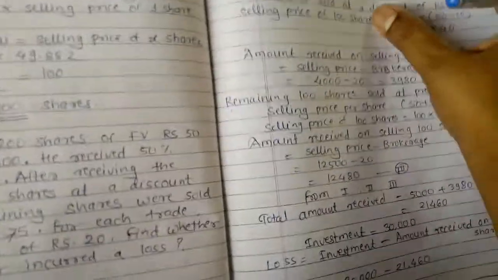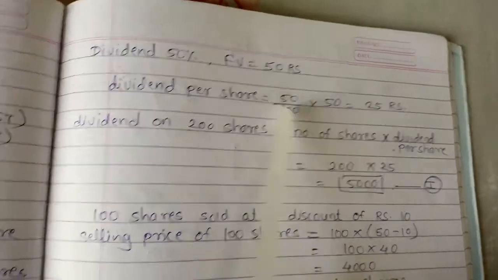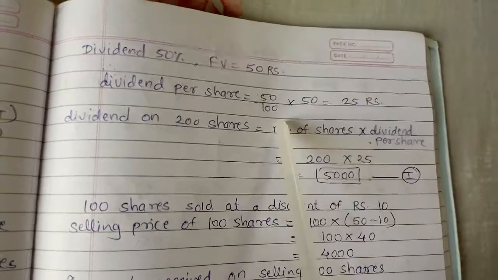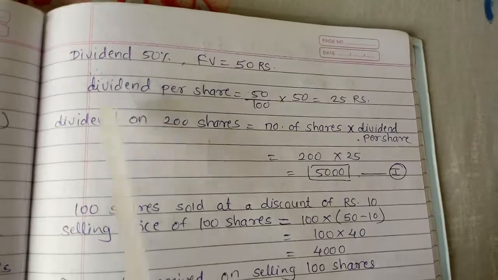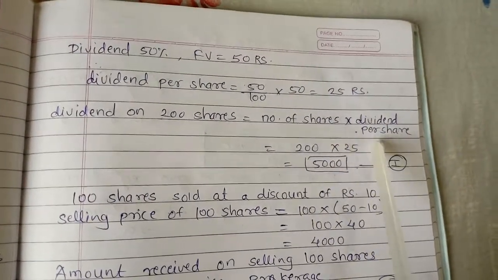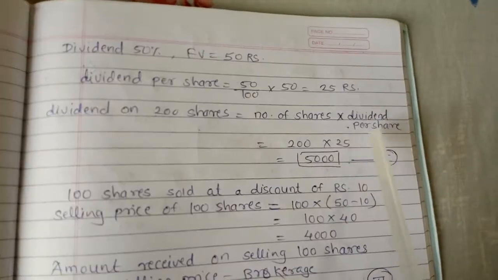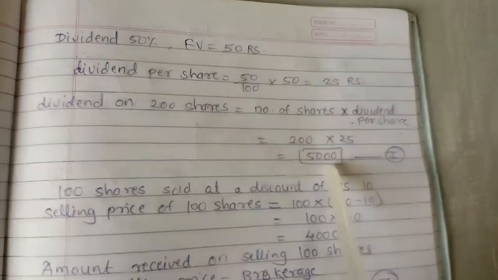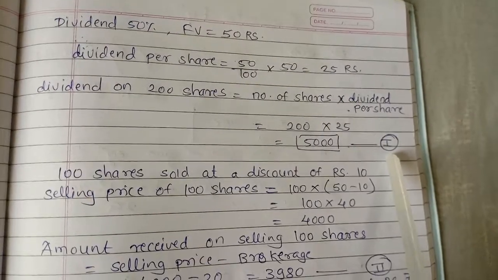Now the dividend in this example is 50%, and the face value is 50 rupees. Dividend per share is equal to 50 upon 100 into 50, so we finally get 25 rupees. Now the dividend on 200 shares is equal to number of shares into dividend per share. The number of shares is 200, and the dividend per share we just found is 25, so the product is 5,000 rupees. So this is the first answer.